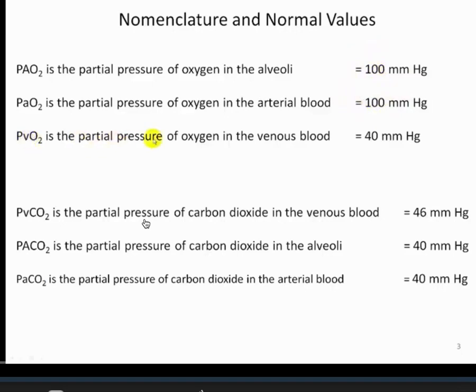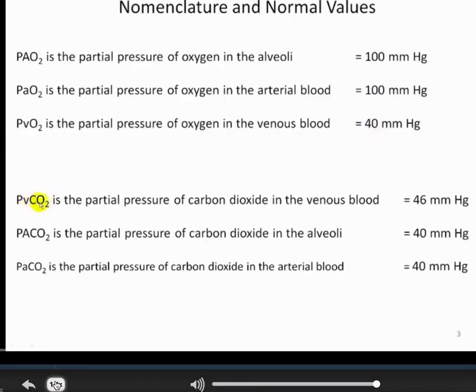The PVO2 is the partial pressure of oxygen in venous blood, and we talked about how that's 40. For CO2, on the other hand, the P venous CO2, the amount of CO2 in venous blood, is 46. The alveolar and the arterial are both 40. So CO2 is least in arterial blood, as it's generated in the tissue by the consumption of oxygen, or in some cases in anaerobic conditions, it's produced by the tissues. It's a metabolic byproduct of cellular metabolism. So we actually see higher amounts in the venous blood at 46 millimeters of mercury.